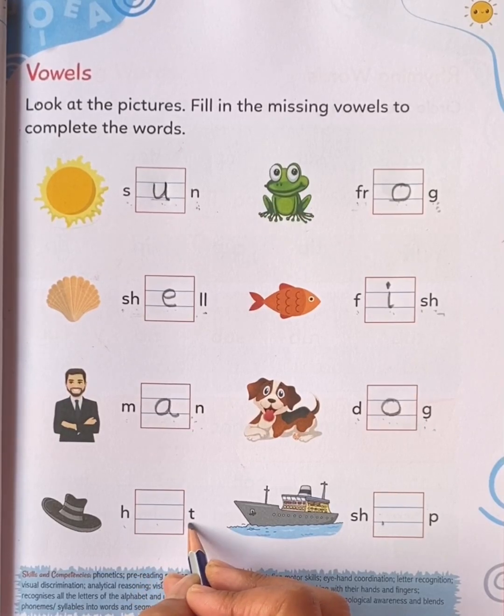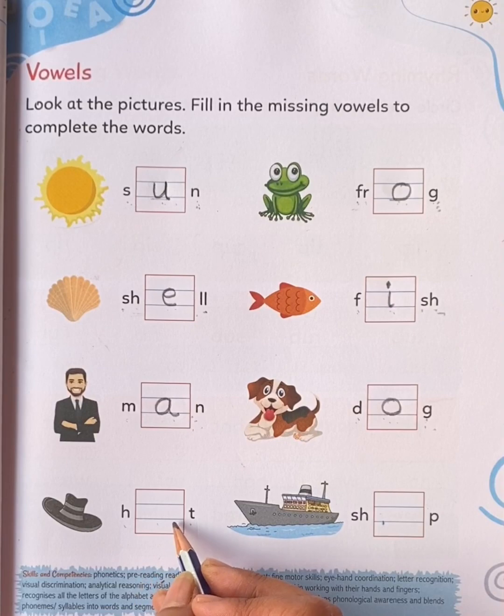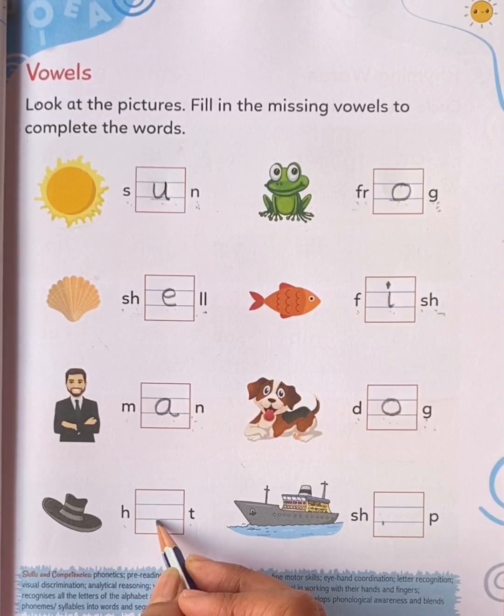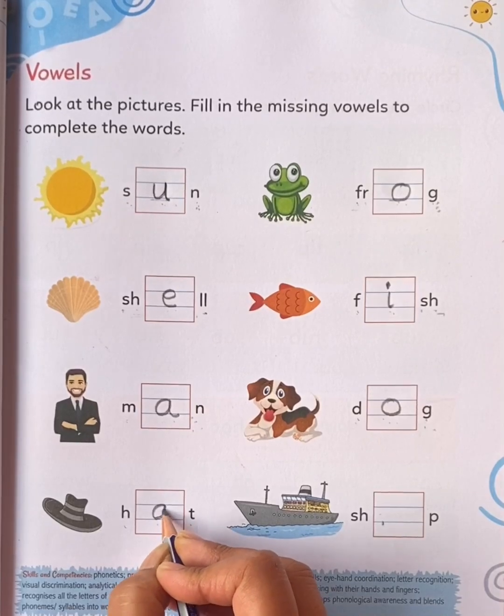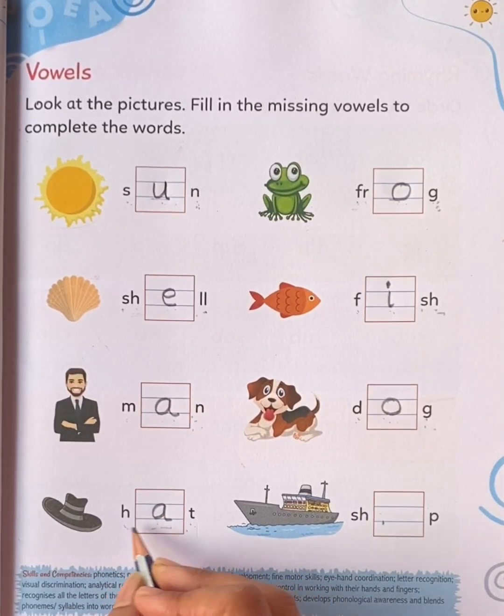H-T. This is hat. When we say hat, we are getting the A sound in the middle. So which vowel makes A sound? Vowel A. H-A-T. Hat.